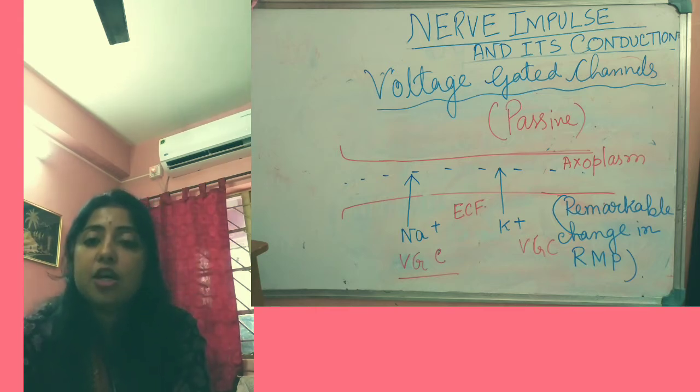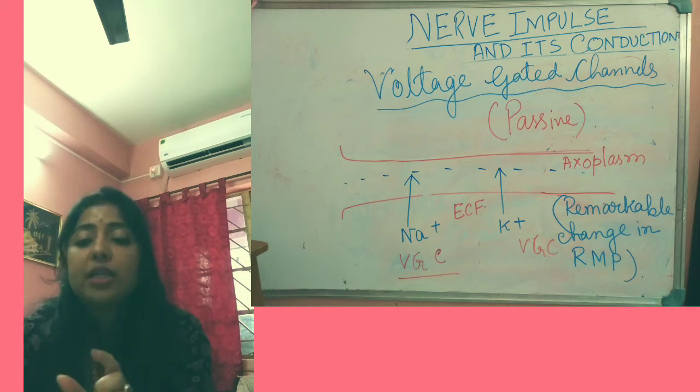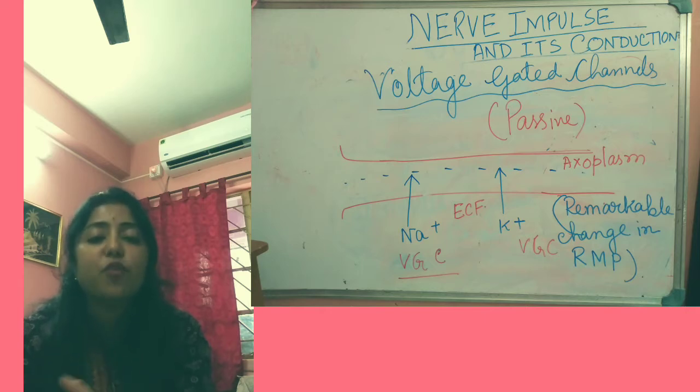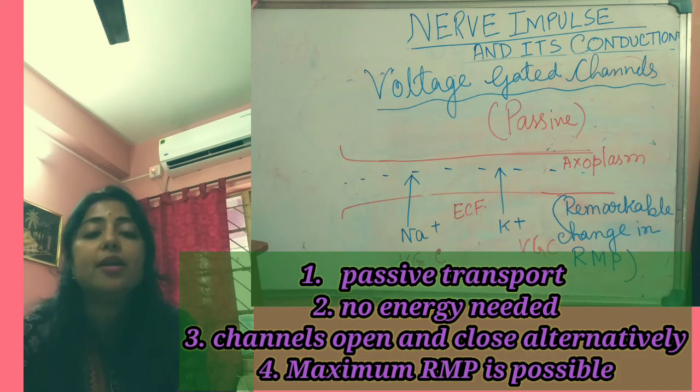Through the voltage gated channel, sodium ions pass inside for creating the action potentials, and potassium comes out, and it happens actively, and the maximum level of RMP or resting membrane potential will be created here. And they will not remain open all the time.